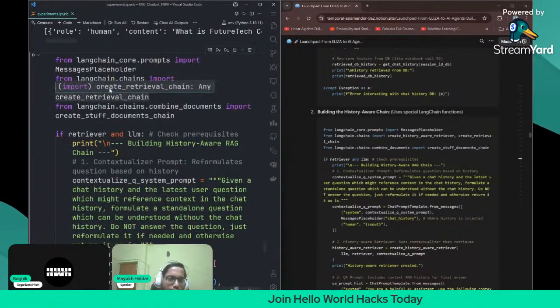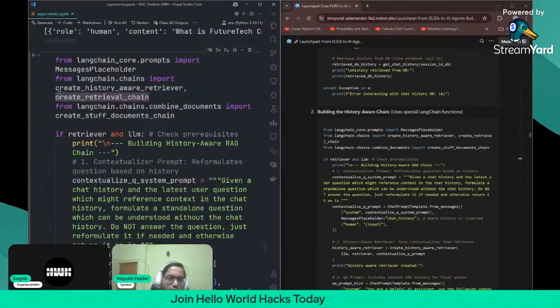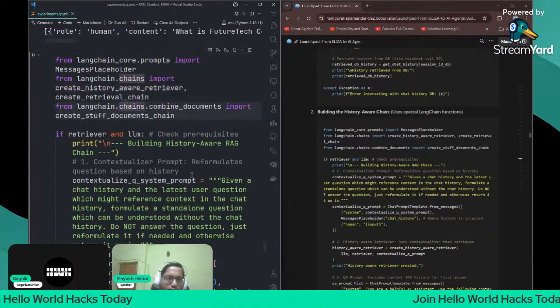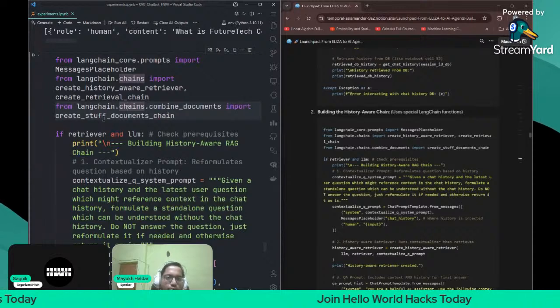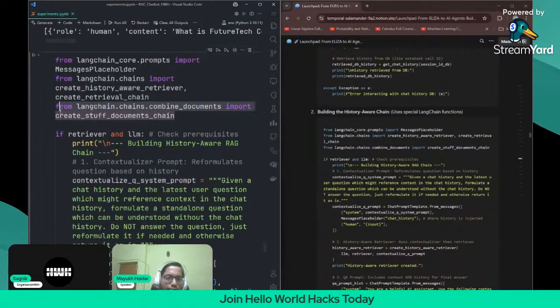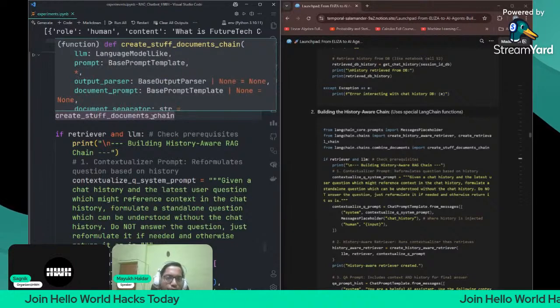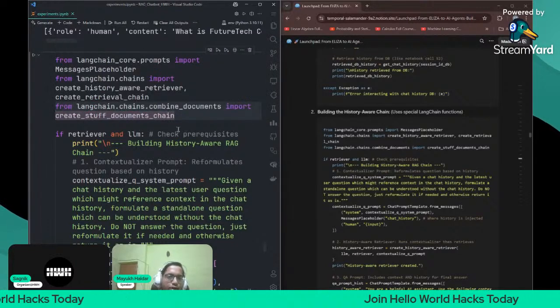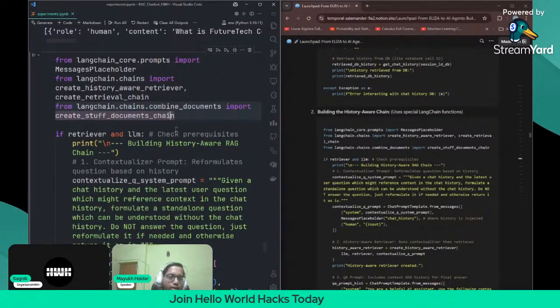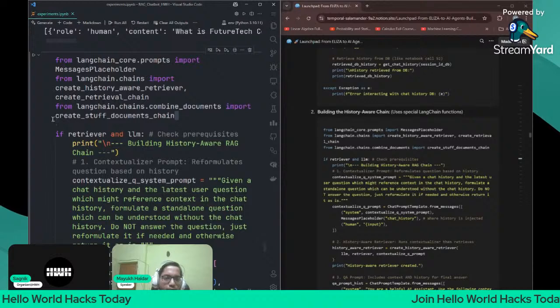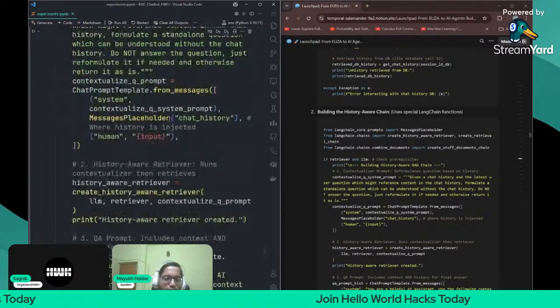And then this actually creates a history-aware retrieval chain and a history-aware retriever. These are what I used to create the history-aware retrieval chain. Then you create the stuff documents chain, for creating the document chain where documents are stuffed into one document. As I told previously, we cannot pass two documents as one document. So we have to convert them into one chunk and then pass it. For that, we are going to use create stuff documents chain. Okay, so you can use it.